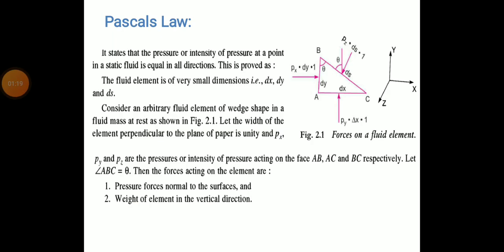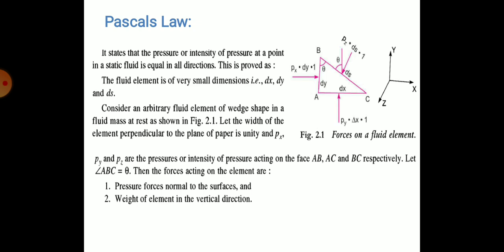Then we will see Pascal's law. Pascal's law states that the pressure or intensity of pressure at a point in a static fluid is equal in all directions. The static fluid means the fluid which is at rest, and this is proved with a fluid element of very small dimensions. These dimensions are dx, dy and ds.